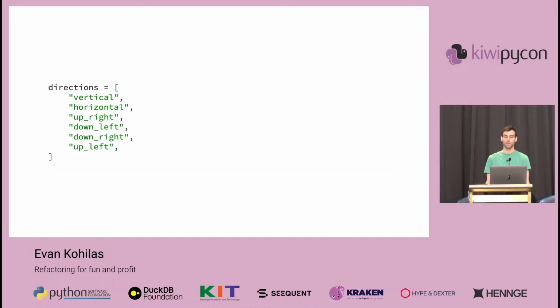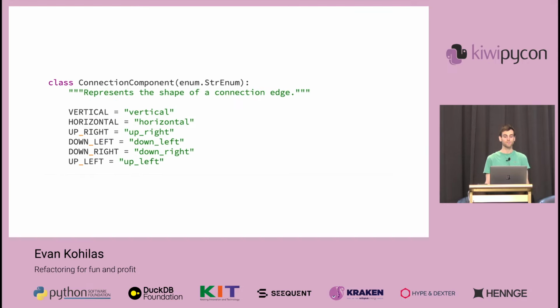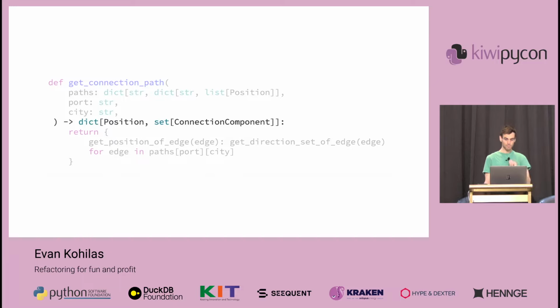Now, while this worked, it not only was difficult to understand, but also difficult to work with, since these directions were referenced as strings everywhere in the code. Part of this could be fixed by using enums, since they allow us to have identifiers that prevent us from making mistakes like typos. But another part of this problem still exists, since we always have to store and update these in a set to pass around, which can get quite finicky. Now, while we could create our own class to fix this problem, what does Python give us out of the box to help us here?